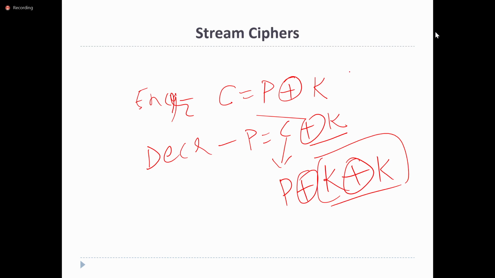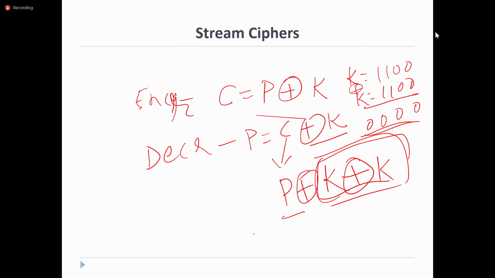Suppose the key is 1100. If we perform XOR with the same bits, what will we get? Simply we get 0, because the same type of bits give the result 0 in the XOR operation. So it will simply get the plain text at the receiver side. This is the procedure of the stream ciphers. Simply, it performs a bit by bit XOR operation with the plain text to generate the ciphertext, and at the receiver side it performs the XOR operation with the ciphertext to generate the plain text.